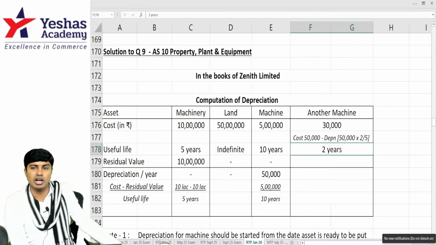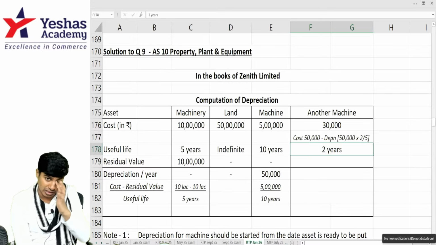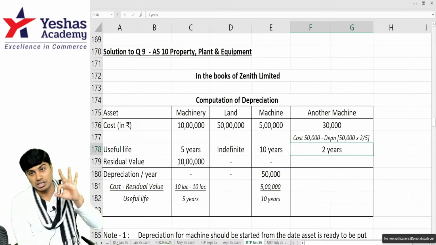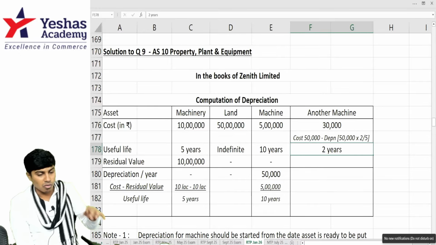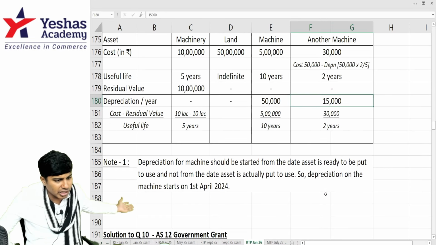First year depreciation is not changed; it stays 10,000. First year, second year depreciation 10, 10, done. Now 30,000 would have been depreciated under the initial estimate over 3 years as 10, 10, 10. Now I'll do it over 2 years, which makes it 15. I'll do 30 divided by 2. 15,000 is the answer.